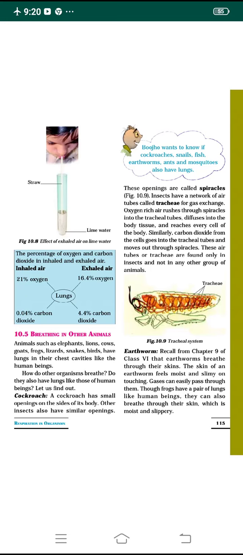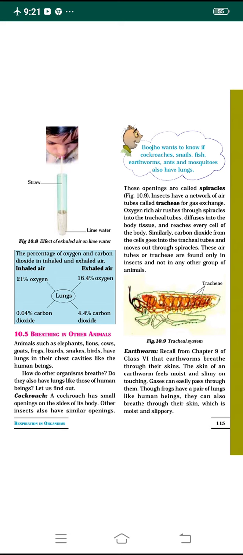So dear students, in the first term we have completed 9 lessons, and welcome back to the second semester of class 7 science. Dear students, I started the lesson Respiration in Organisms in the previous classes. Let me continue and finish the lesson. Let me start with the next concept of this lesson, that is breathing in other animals.